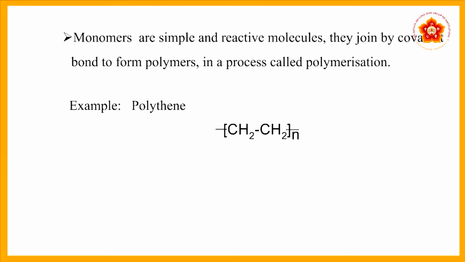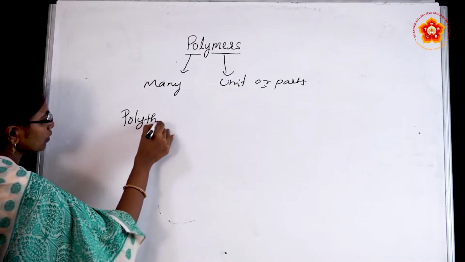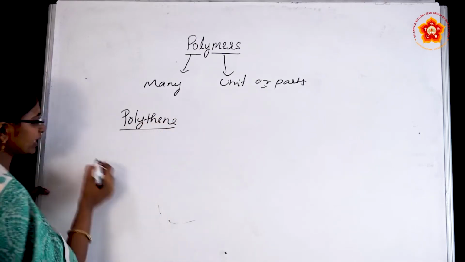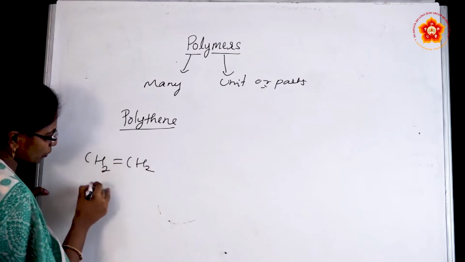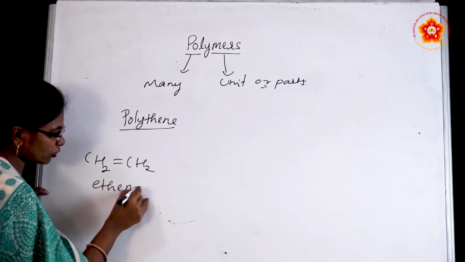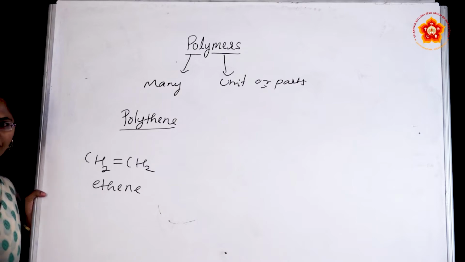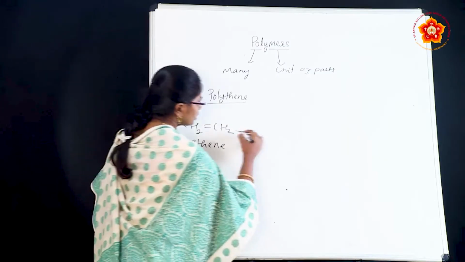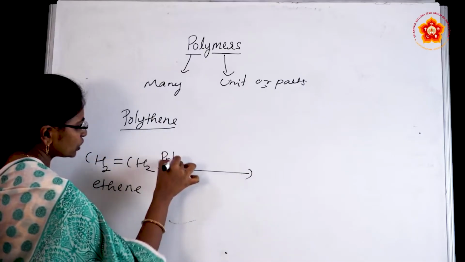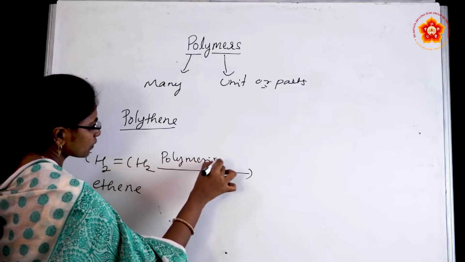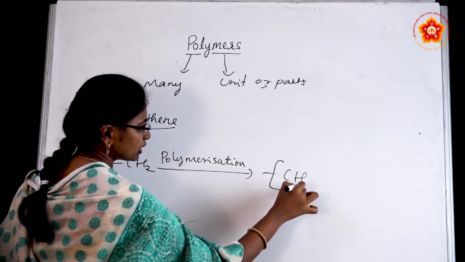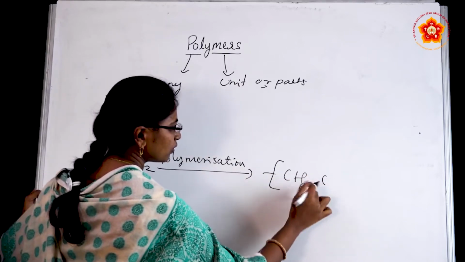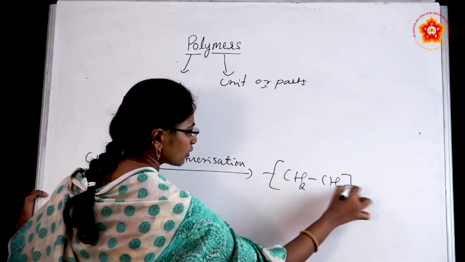For example, polythene. We prepare polythene from the ethene molecule. Ethene, as all of you know, has a double bond. When we do the polymerization, we get the polythene compound.